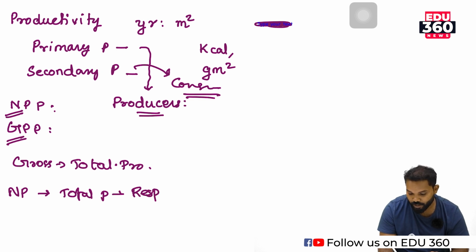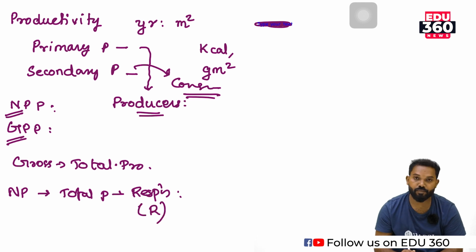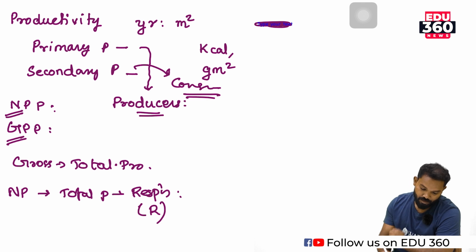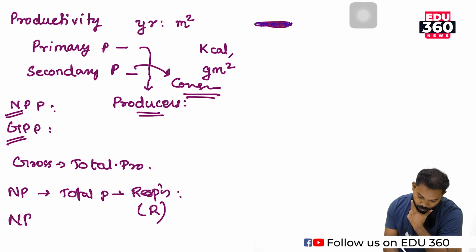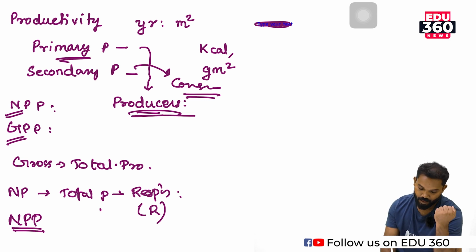In the case of organisms, the respiratory loss, the letter R. So net primary productivity means the total production minus respiratory loss at the producer level.